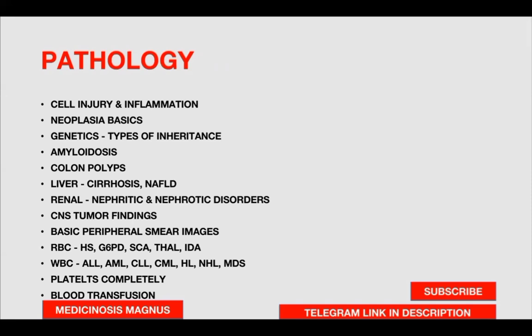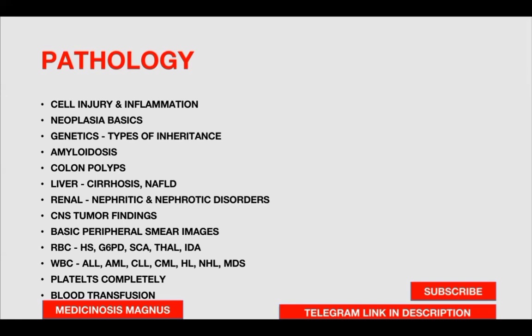CNS tumors, mostly they ask about the most common tumor in children and adults and the important findings seen in each type of tumor. So know about the basic peripheral smear images, how to identify a lymphocyte, how to identify a neutrophil, all those things. In RBC disorders,